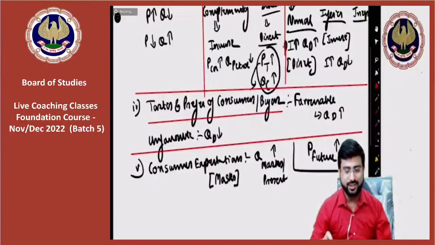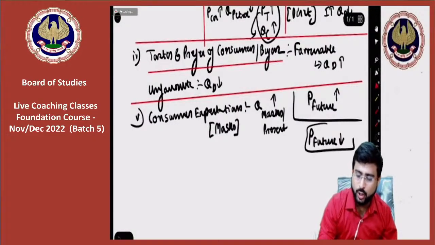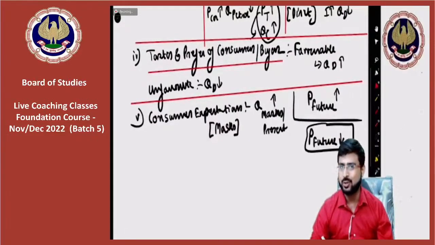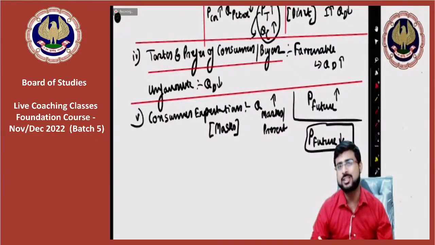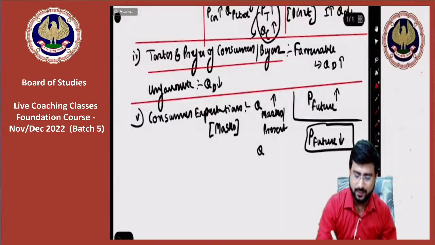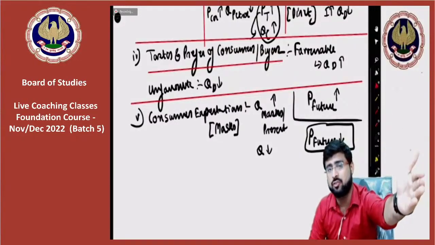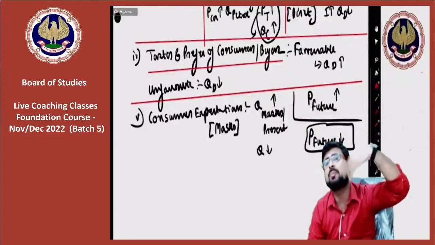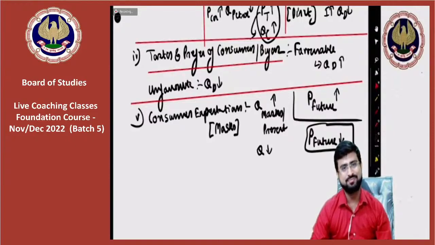And similarly, my dear friends, if it is expected that in the future prices are going to fall, then friends, what will happen? If it is expected that in the future prices will fall, then in the present quantity demanded will fall. Why? Because as a consumer, we will think that when prices will fall, we will buy the product then. Why do we need to buy the product now? We will have this kind of approach, isn't it?